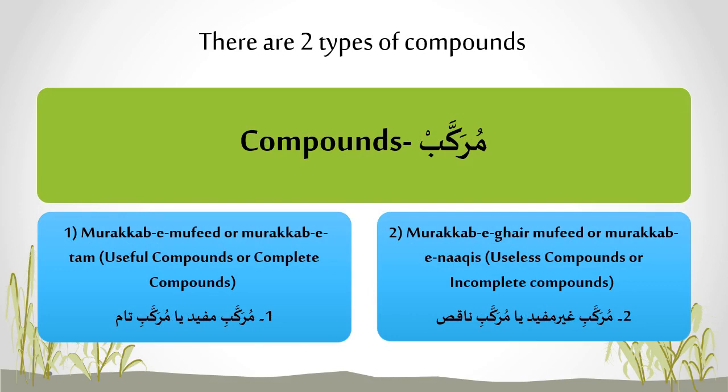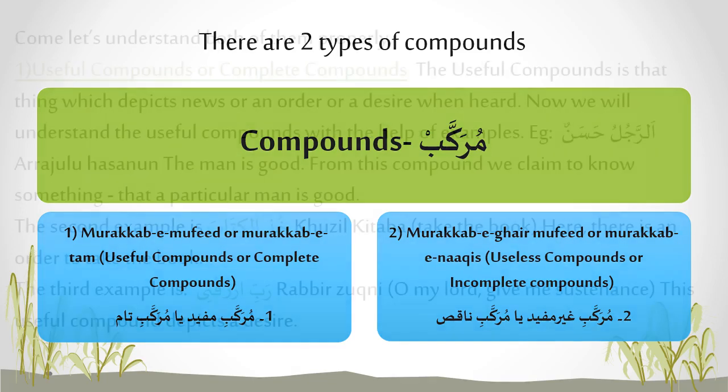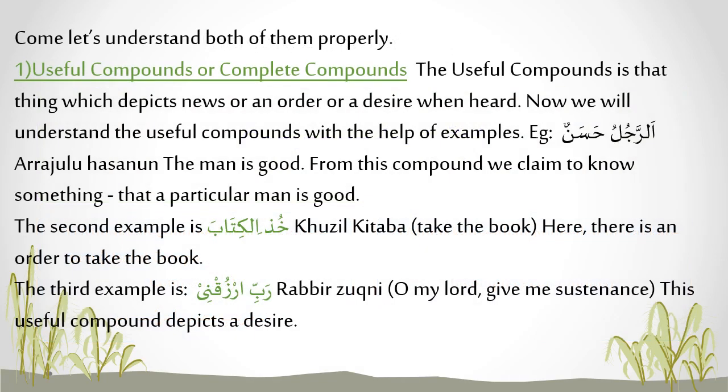Number 1, Murakkabe Mufeed or Murakkabe Tam, useful compounds or complete compounds. And number 2, Murakkab Ghair Mufeed or Murakkabe Naqis, useless compounds or incomplete compounds. Come, let's understand both of them properly. Number 1, useful compounds or complete compounds. The useful compound is that thing which depicts news or an order or a desire when heard.